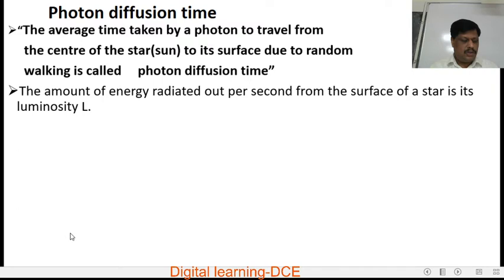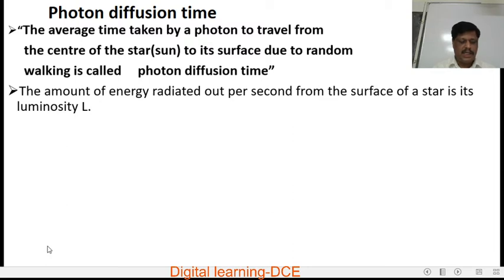We know that photons are produced at the core of the star due to thermonuclear reactions, that is, nuclear reactions taking place at very high temperature, called nuclear fusion. Photons move from the core towards the outer surface of the star. The photons get scattered a large number of times by the electrons before reaching the surface.